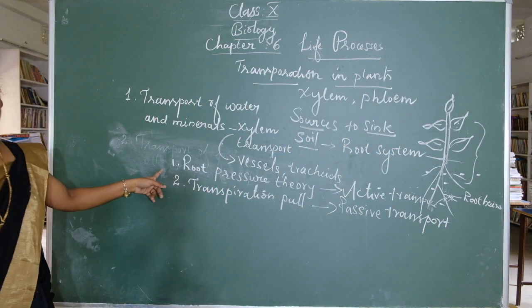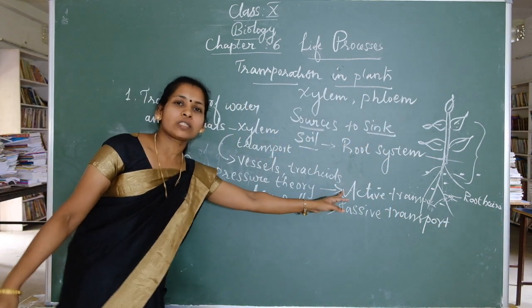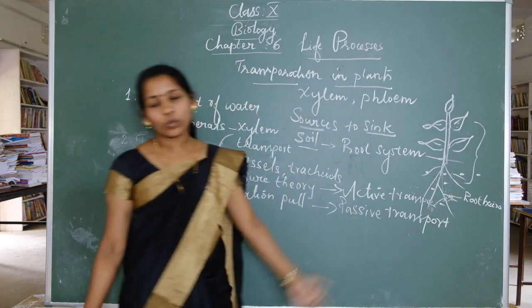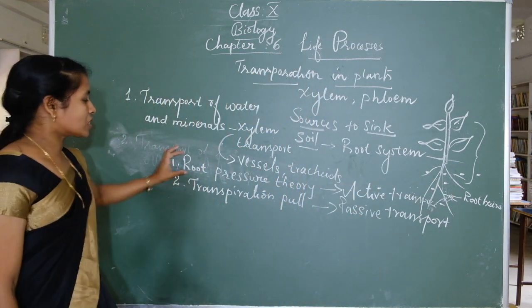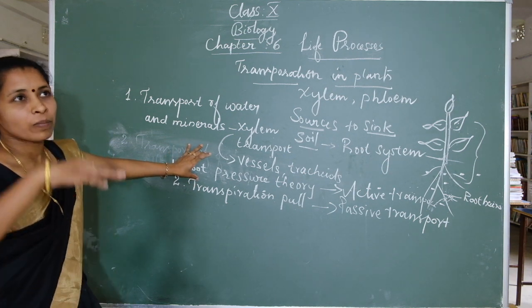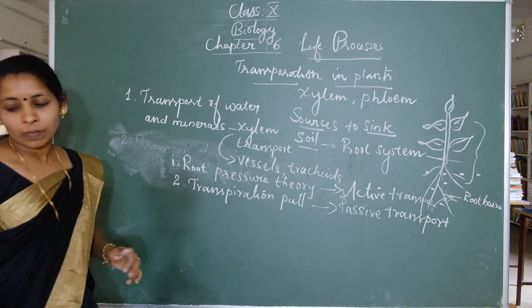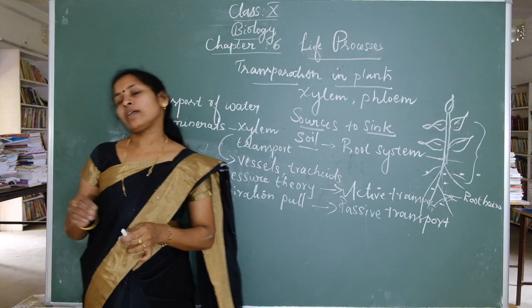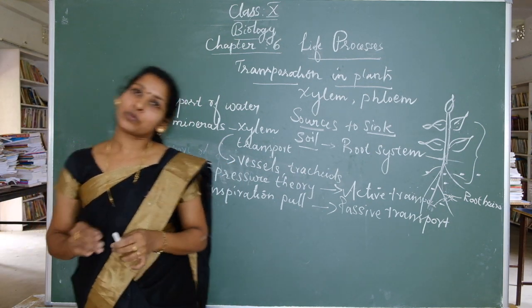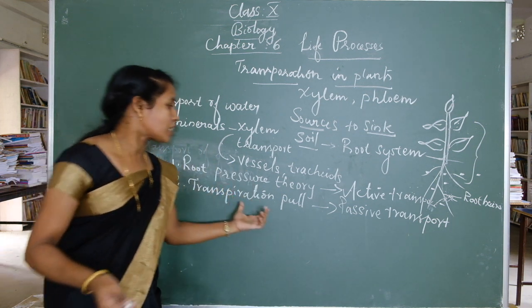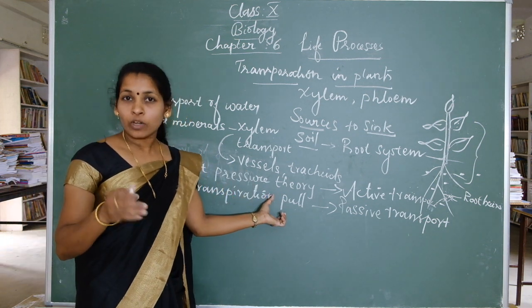Okay. Root pressure theory explains the active transport system. Here the root is active, whereas here the root is passive. Okay, root pressure theory explains only small plants. Transpiration pull is for tall plants. But at night time, root pressure in the transport of water is very important. Why? Because in tall plants, transpiration pull is not helpful.